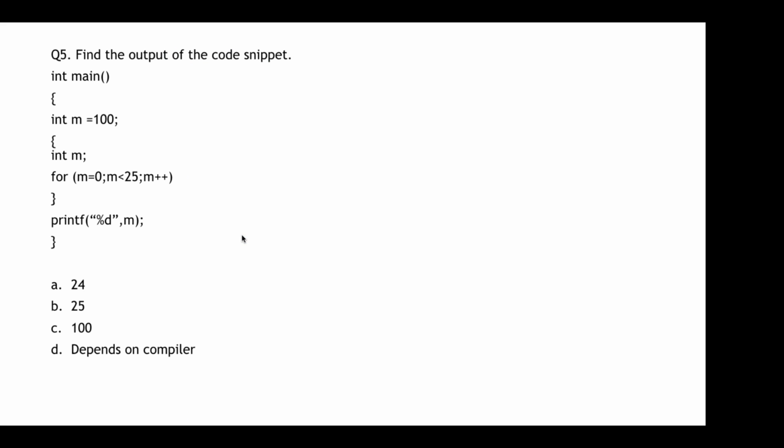Now moving on to the next question. This question was again asked in one of the TCS exams. Now, this is not an error.